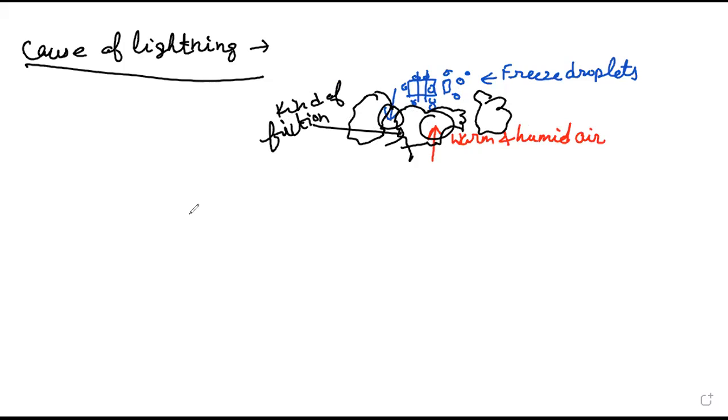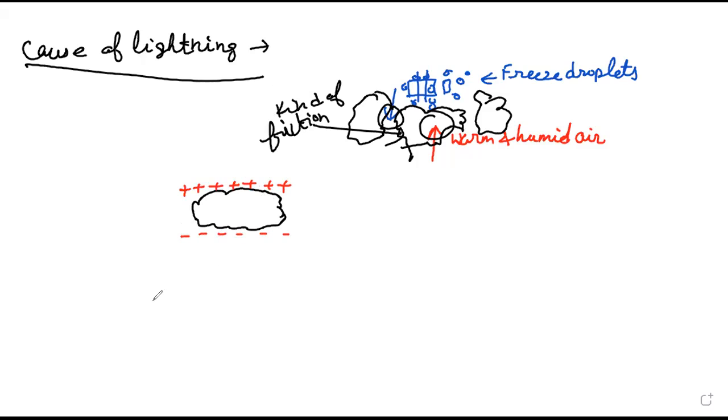Now, how will the charges be separated out in the clouds? Like this. The negative charge and positive charge, right? So positive charge will accumulate at the top of the clouds and the negative charge will accumulate at the bottom of the cloud, right?